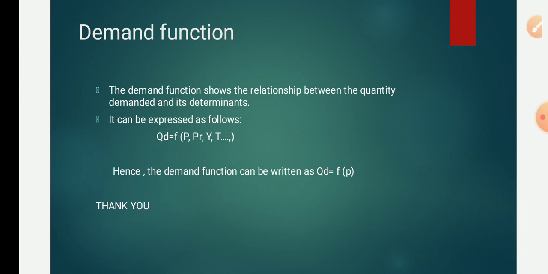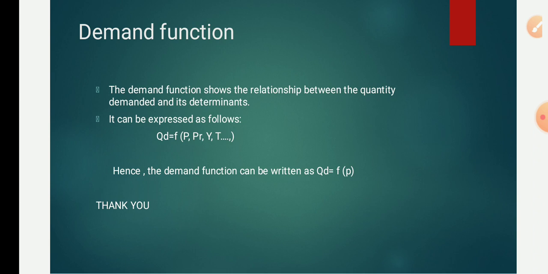So among all that, once again the demand function can be written as QD equals F(P). QD represents quantity demanded, F represents function, and P represents price of the good. So QD is a dependent variable, P is an independent variable.